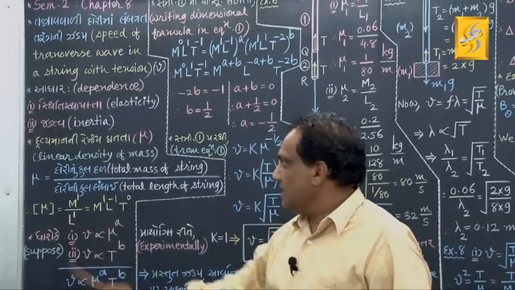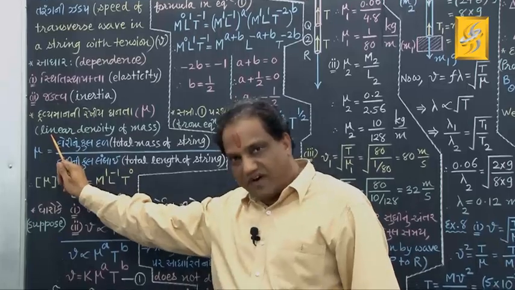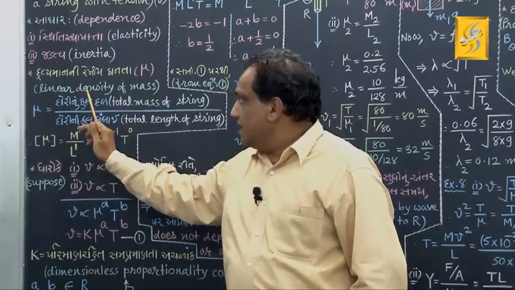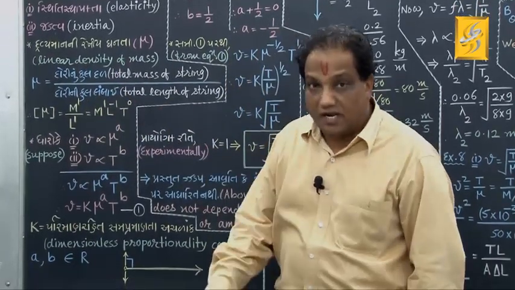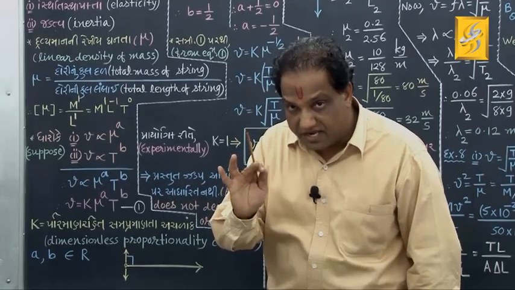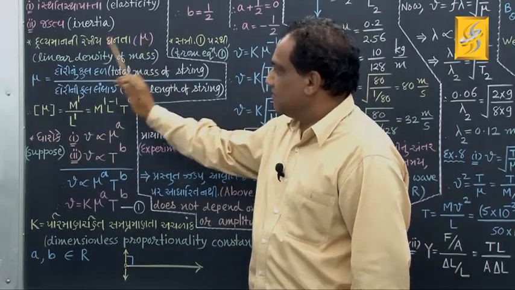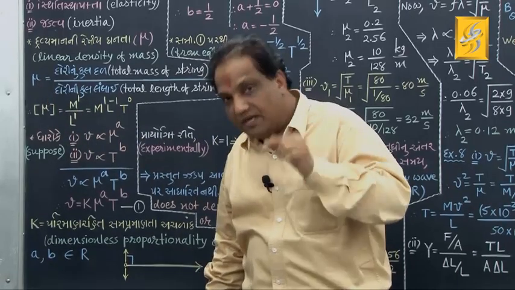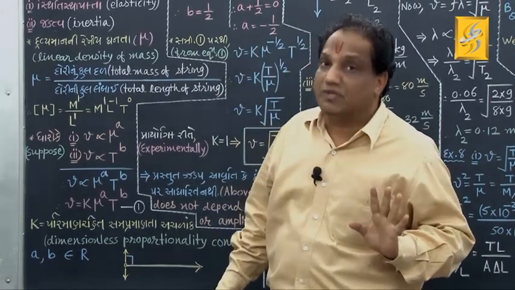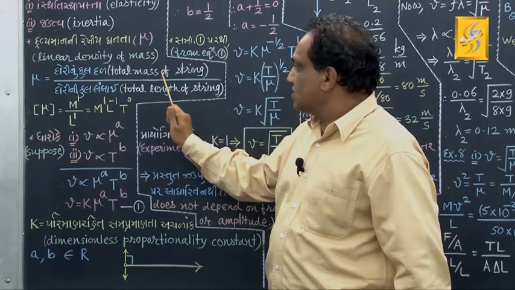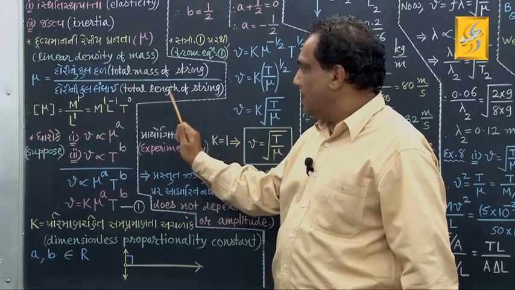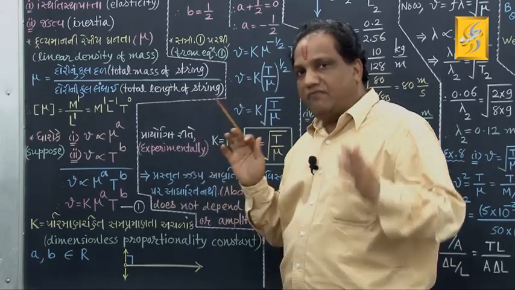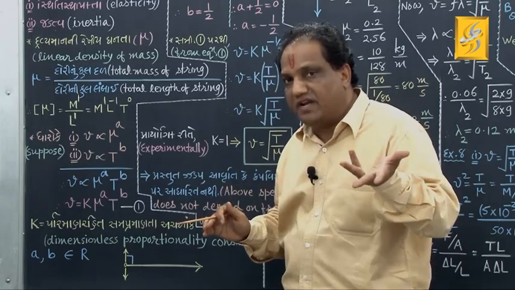First of all, let us define what is called linear density of mass. Linear density of mass for the string is shown by symbol mu, and it is the ratio of total mass of the string divided by total length of the string. And whenever you have a ratio, how do you define it?